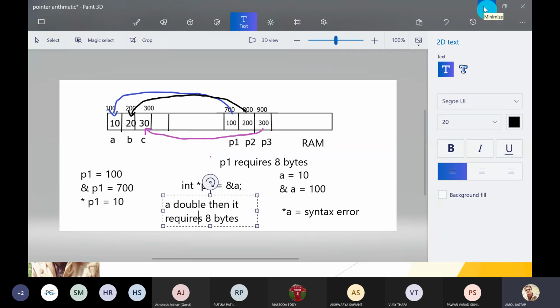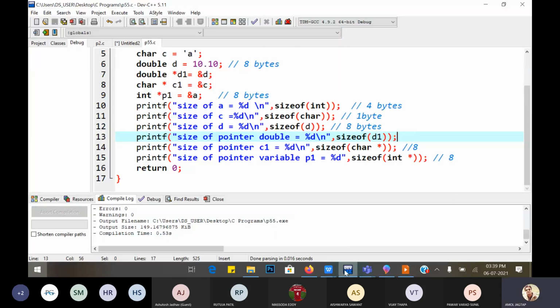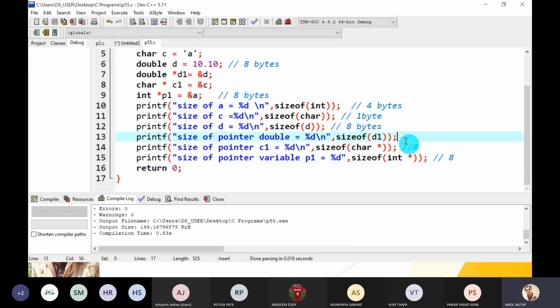Yes, guys, understood? Hope you understood. These are very complex statements. Pointer is very complex, but once you know it, it is very easy to understand. That's why it requires concept clearance. I hope you understand this point.